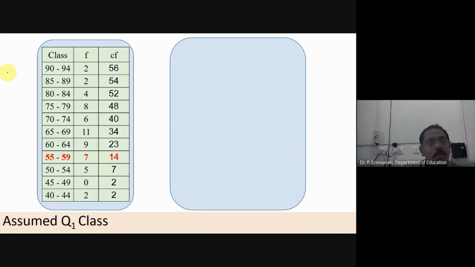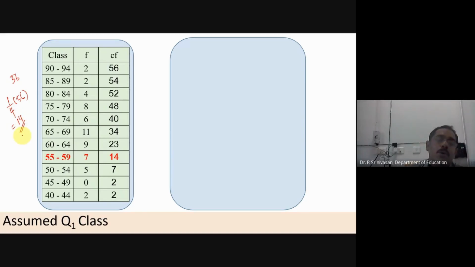See, what is the total number of data? Total number of data is 56. And 1/4 of 56, that is 25%. How is it? 56 divided by 4? I think 14 only.